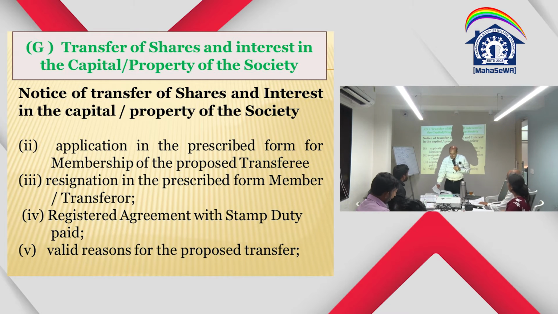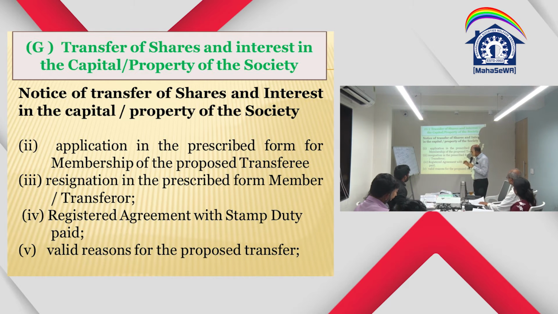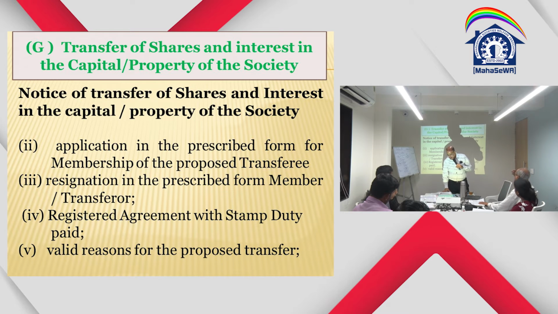So that means the withdrawal of the membership requires a resignation as per rule number 21, which is also prescribed in the bylaws. Why I am reading bylaws, rules and the Act is that anything which is there in the bylaws is inherited or transferred from the rules, so that the bylaws do not have something of their own. So, the application for resignation is in the prescribed form, which we have seen: form number 13.